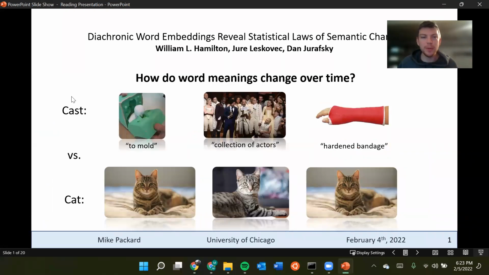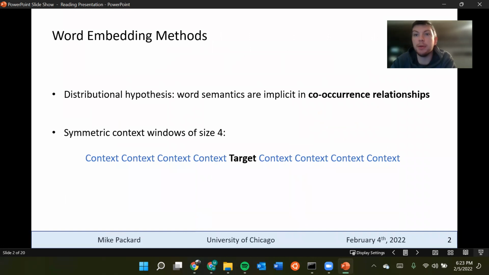Hi there. So I'm going to talk about this paper by William Hamilton, Leskovec, and Jurafsky, where the central question they're looking at is how do word meanings change over time? Start off, they give us this example of cast versus cat, where you can see cast takes on a dynamic range of values. Cat is much more stable.